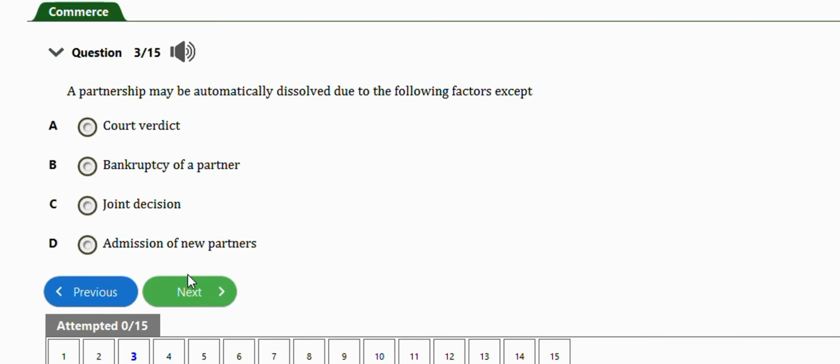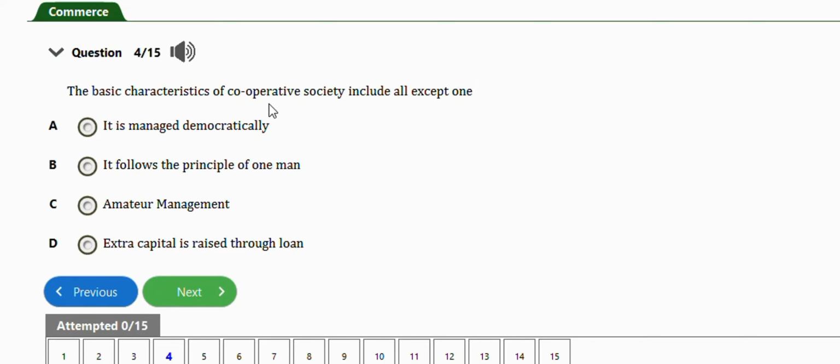Okay, next question is this one, it says the basic characteristics of a cooperative society include or except one, it is managed democratically, it follows the principle of one man, amateur management, extra capital is raised through loans. So guys, the exception is amateur management.